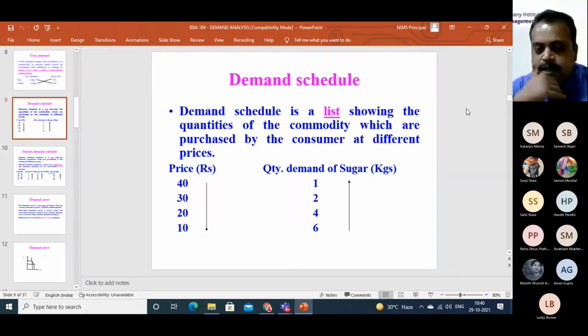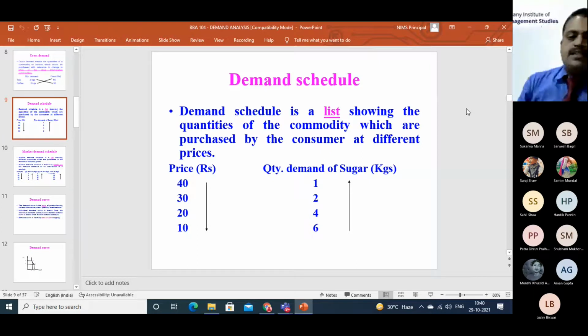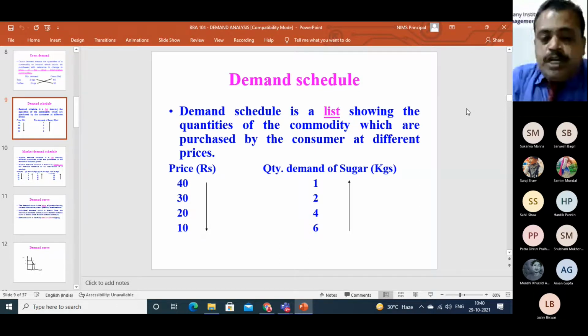Price quantity combination or quantity demand price combination, whatever, which one you write first, the combination has also to be started with that amount first. So price 10, quantity demand 6, 10, 6. So those are the combinations. Those combinations are listed, price against the quantity demand of that particular commodity. So those list is considered as the demand schedule. Demand schedule. So this demand schedule, this is a list of a particular consumer or a particular commodity.